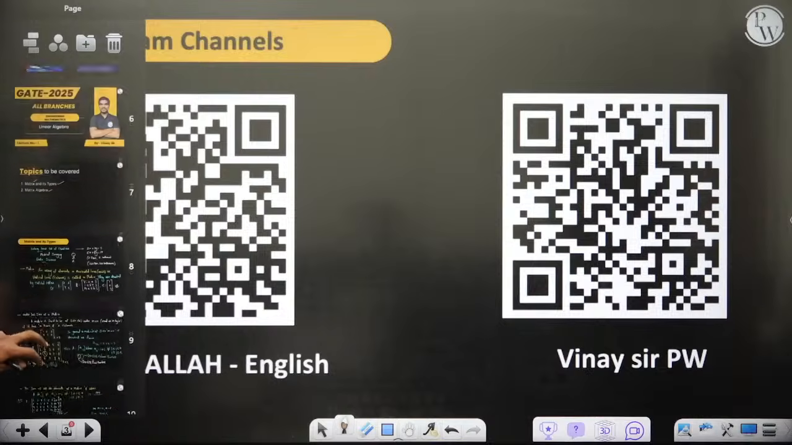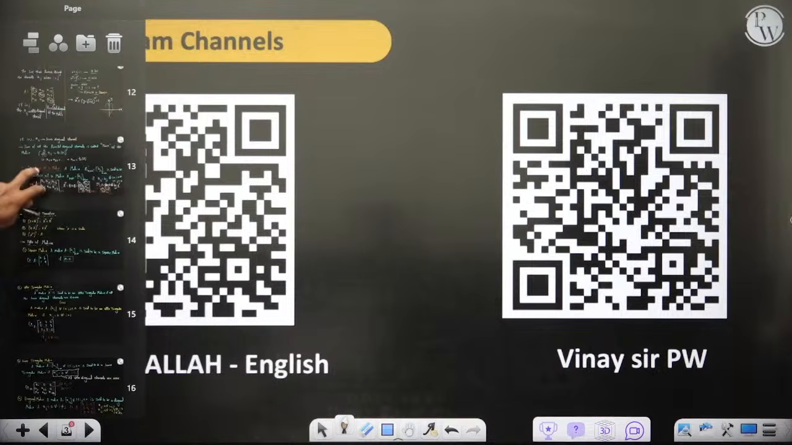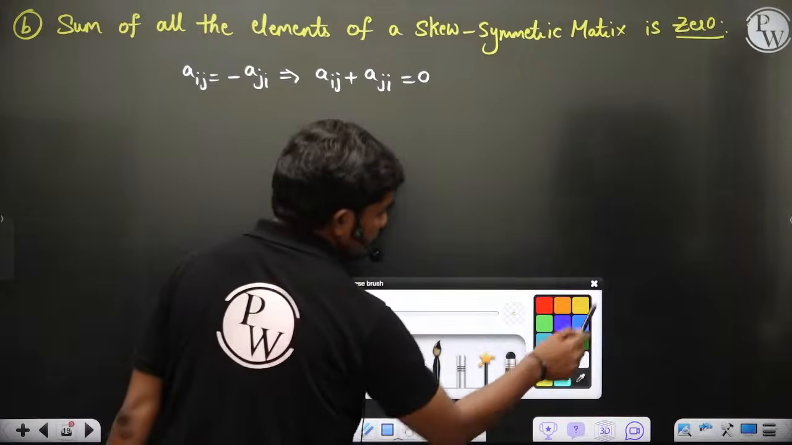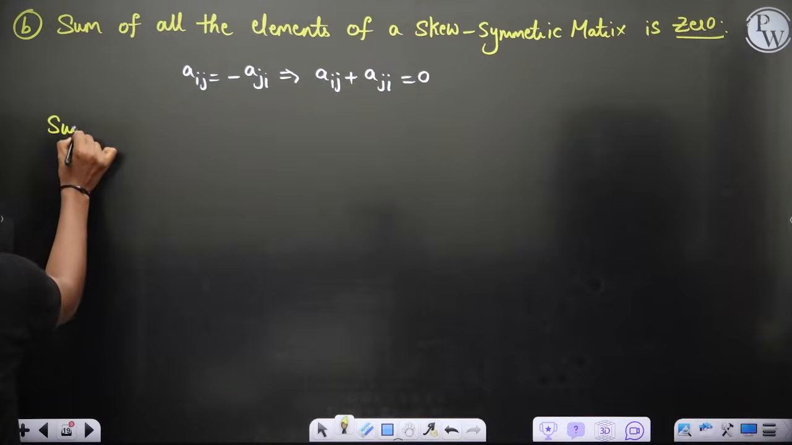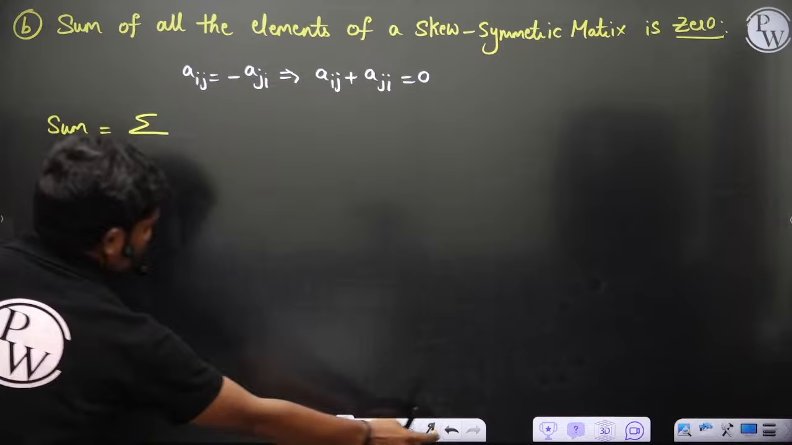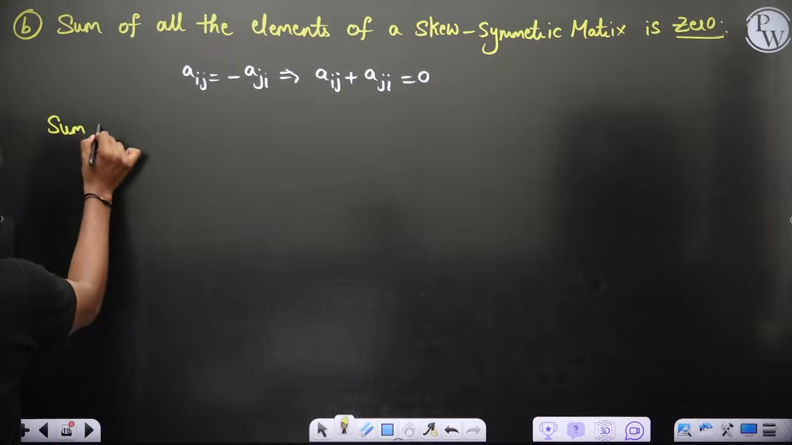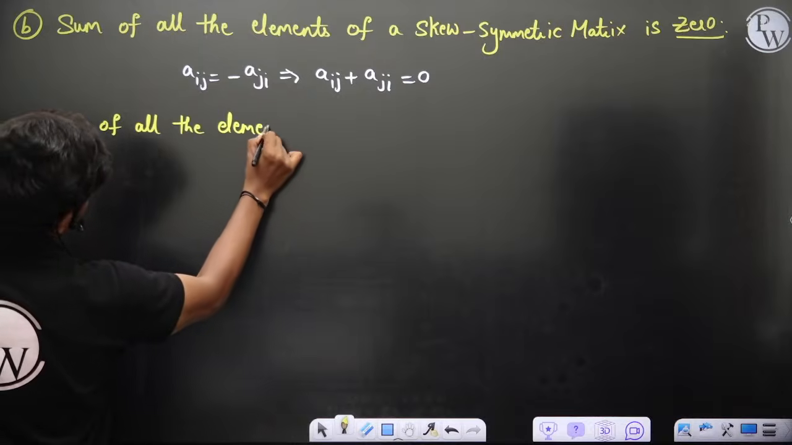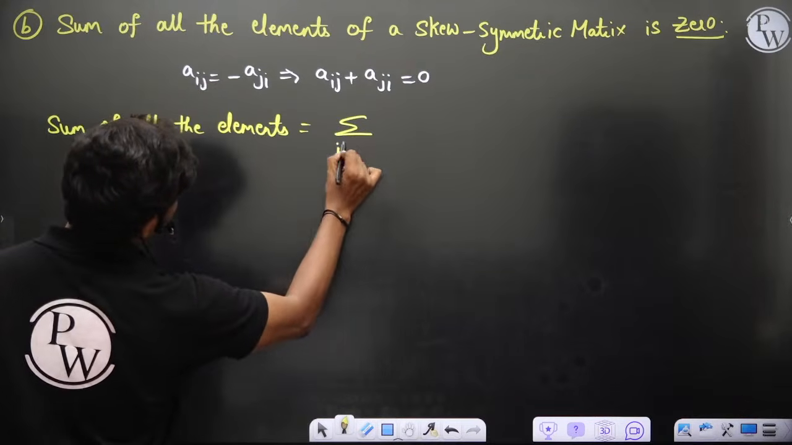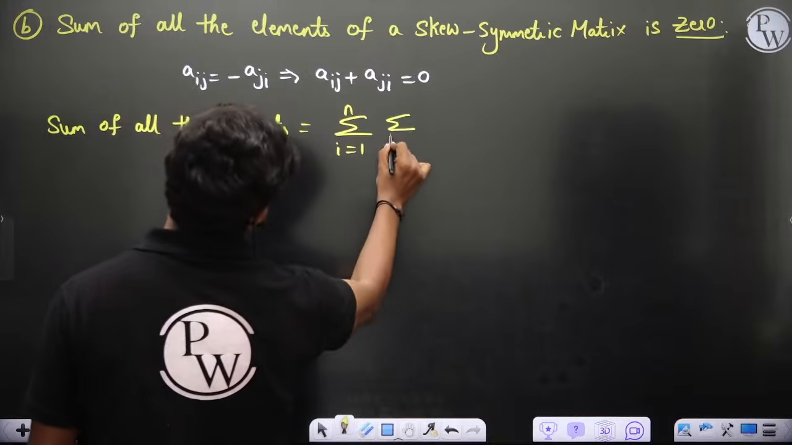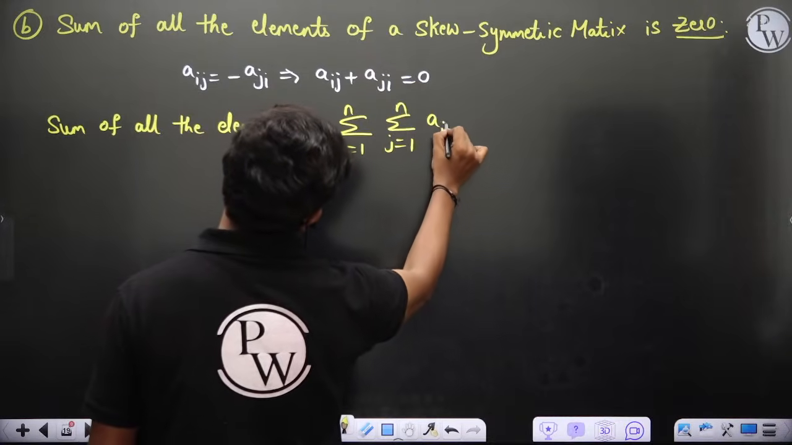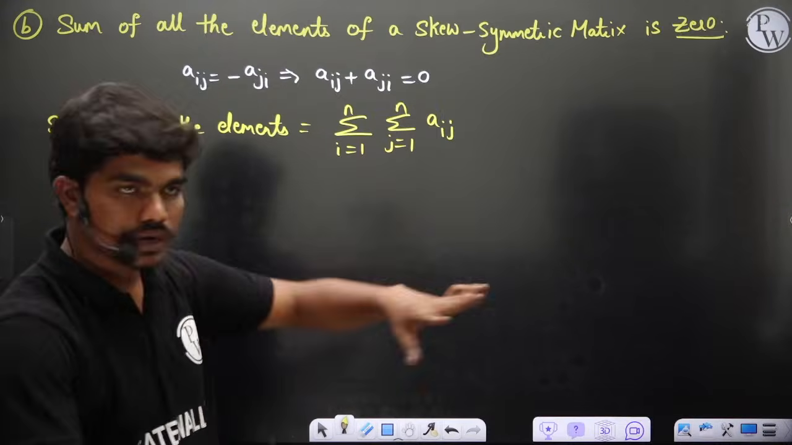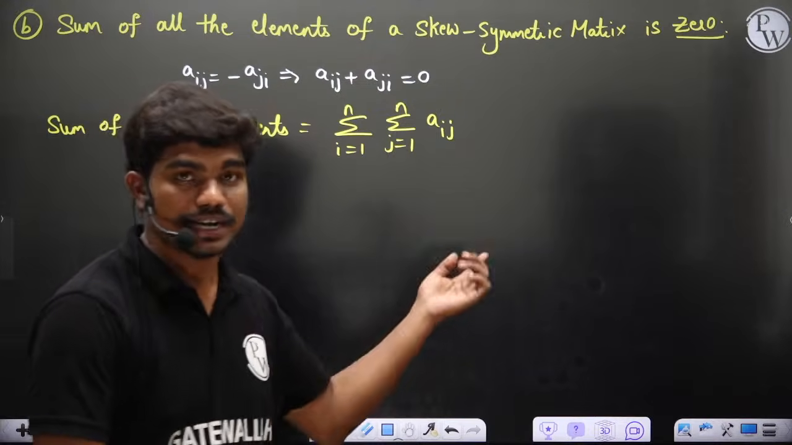So anyway, let's move forward to this. After this we'll close this lecture today. So let's say sum of all the elements, summation i equal to 1 to n, summation j equal to 1 to n aij. This is what you will get. I have told you already how this summation gives you the complete sum of all the elements. Now let's see.